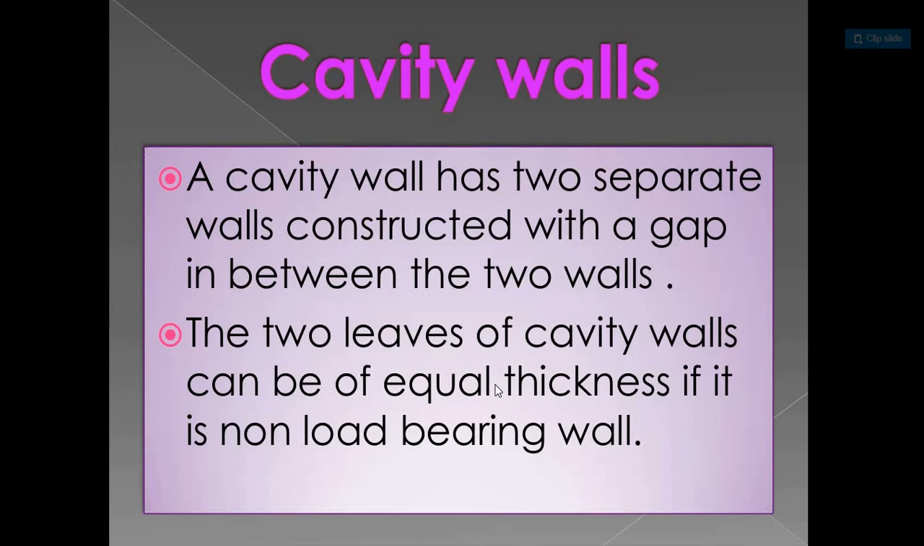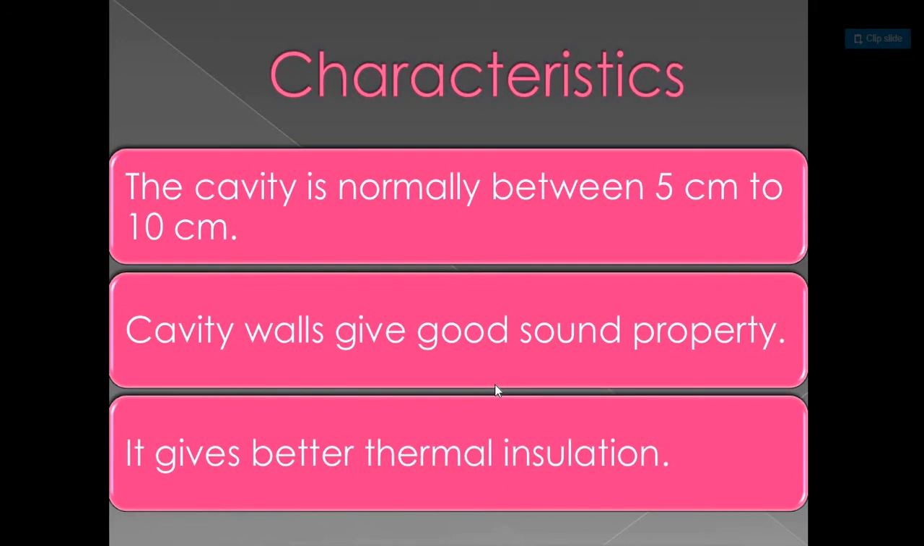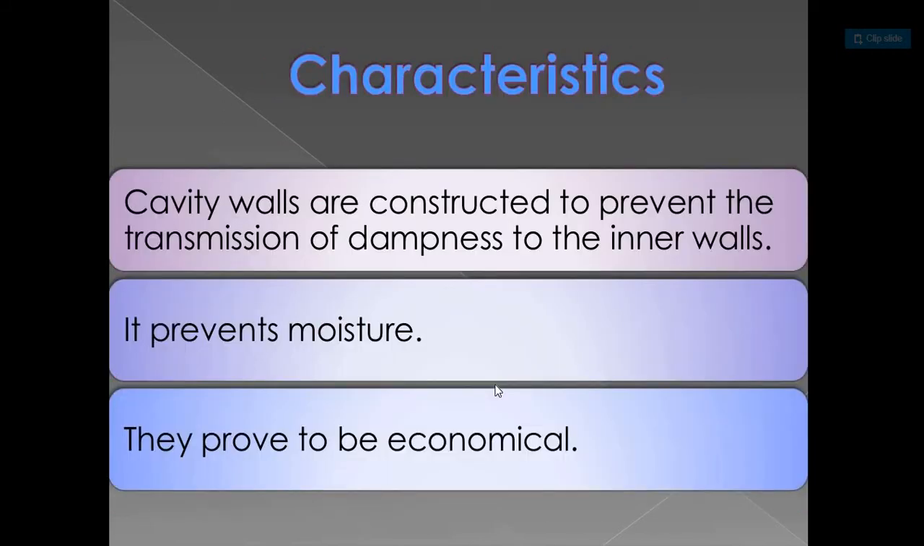A cavity wall has two separate walls constructed with a gap in between the two walls. The two leaves of cavity walls can be of equal thickness if it is a non-load bearing wall. The cavity is normally between 5 cm to 10 cm. It gives better thermal insulation. Cavity walls are constructed to prevent the transmission of dampness to the inner walls. It prevents moisture and they prove to be economical.